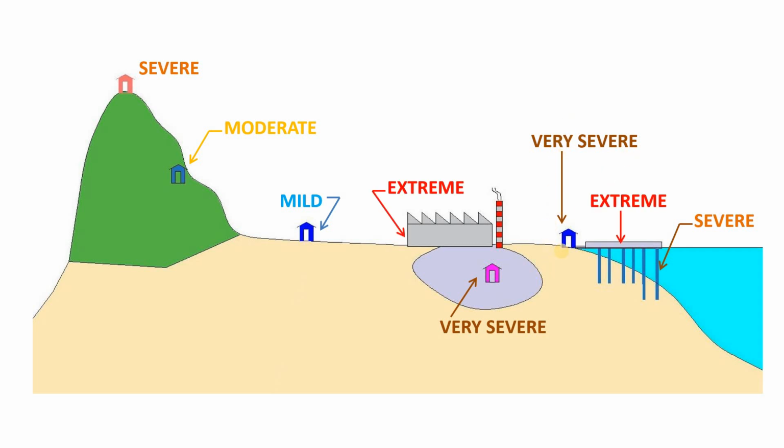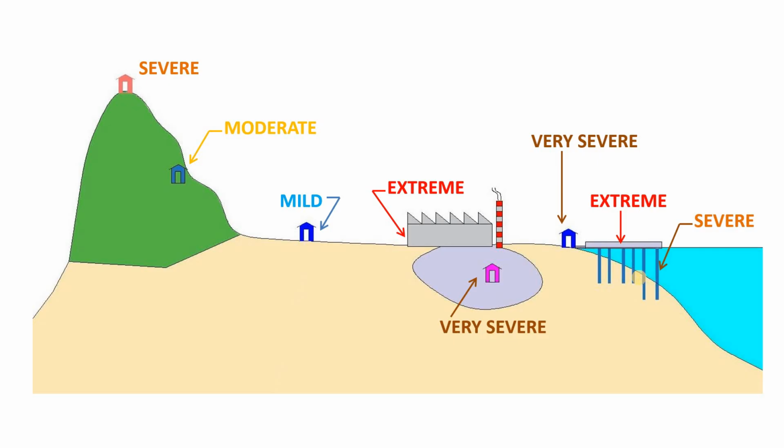The next thing is the extreme zone. Extreme zone is the industrial area or the industrial building itself, and also the structure which is in direct contact with the sea. In the severe condition, the structure is under the sea, but in extreme condition, this structure is in contact with the sea and also in contact with the environment, that means atmosphere. So it is called the extreme condition. I hope this will be cleared.